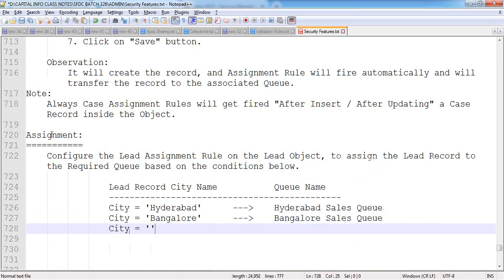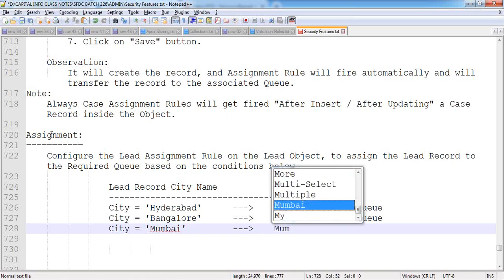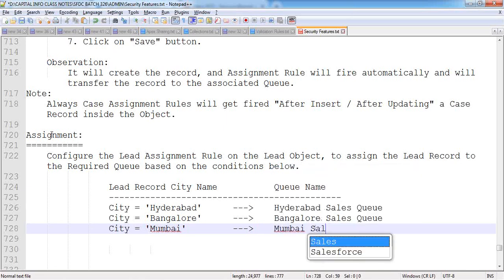If the lead record city value equals Mumbai, assign the record to the Mumbai sales queue.